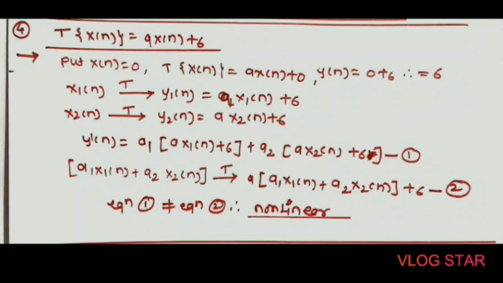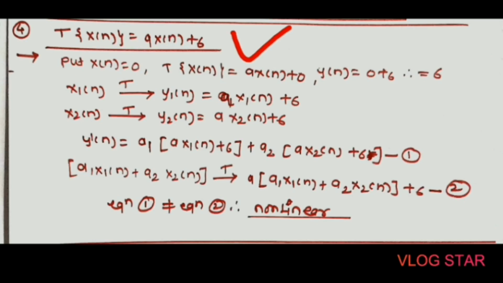Okay students, for more practice we are going to solve here again some problems based on it. So the fourth question is y of n is equal to a into x of n plus 6. The given equation is expressed in discrete form, that is x of n. Whether the given system is given in x of n or x of t, we have to follow the same procedure.